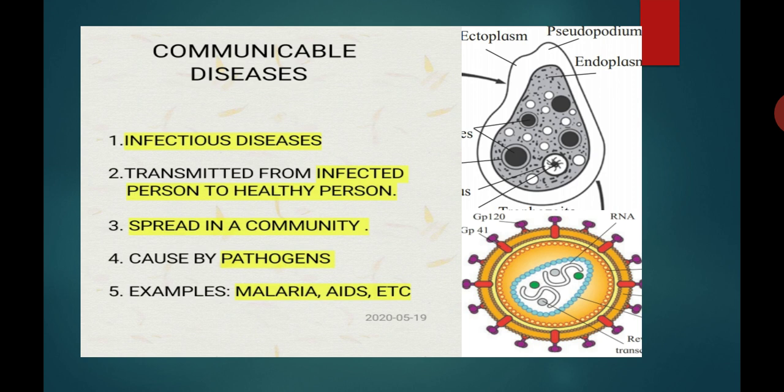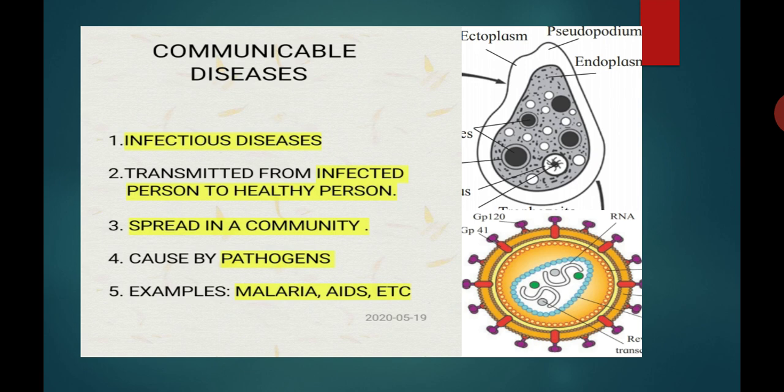They are caused by pathogens like bacteria, viruses and fungi. Some examples are malaria and AIDS. This is about communicable diseases.